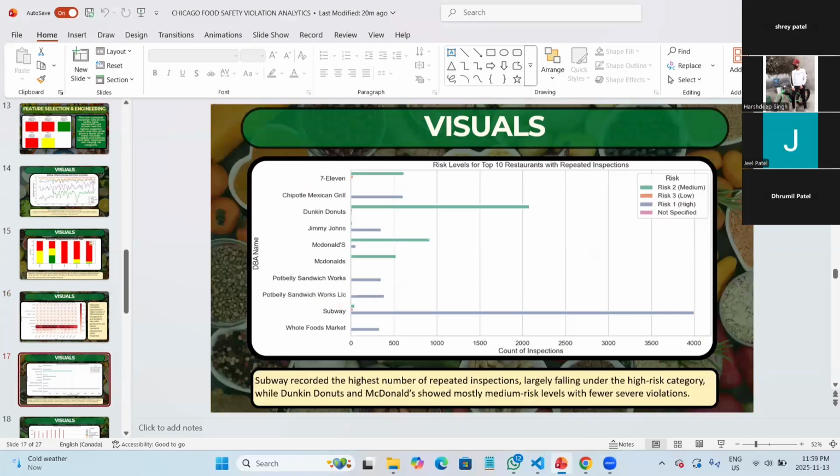Next one, please. Okay, so this horizontal chart shows the risk level of the restaurants with the most repeated inspections. Subway has the highest number of high-risk inspections by a large margin. Dunkin' Donuts and McDonald's also have many medium-risk inspections. Some restaurants have a few low-risk inspections. This chart highlights which restaurant chains need more attention from the inspectors.